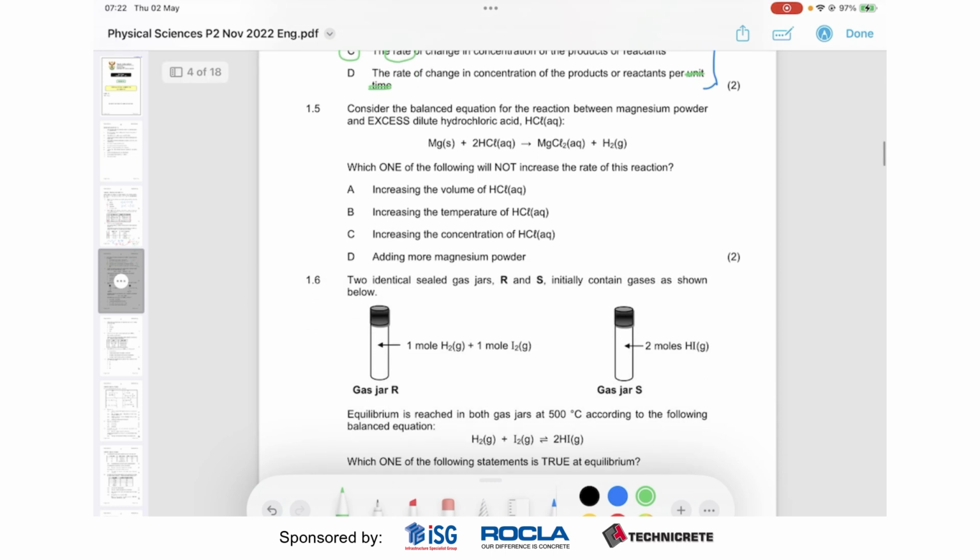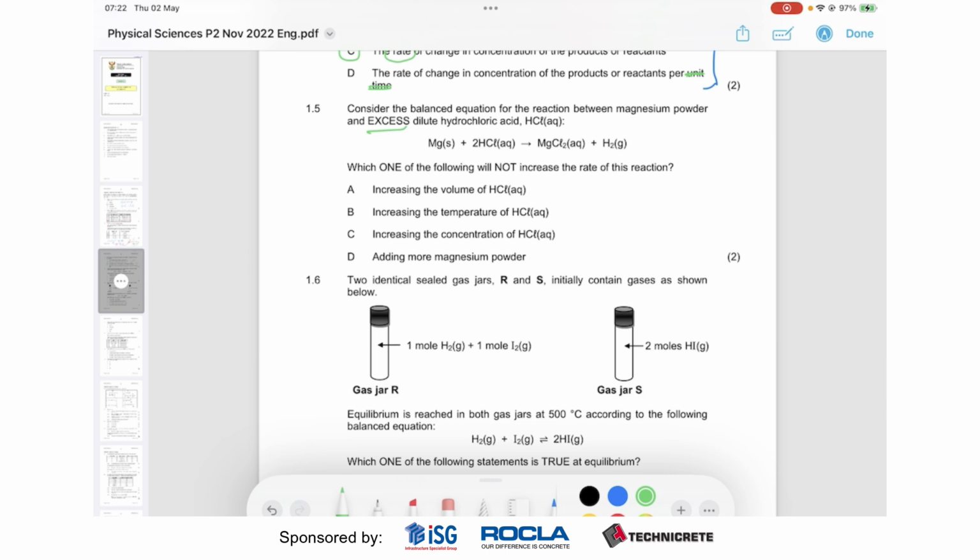Okay. All right, 1.5. Consider the balanced equation for the reaction between magnesium powder and excess dilute HCl. The HCl is already in excess, yeah? Already in excess. Okay, good to know. So which one of the following will not increase the rate of this reaction?